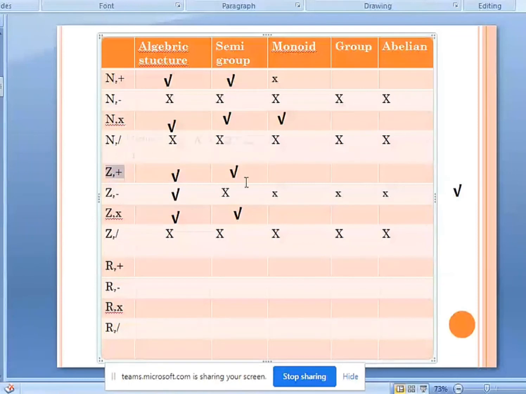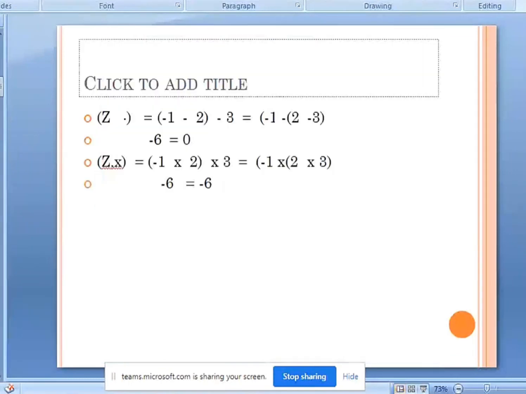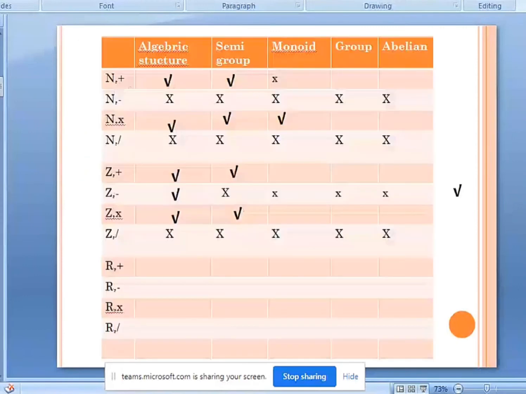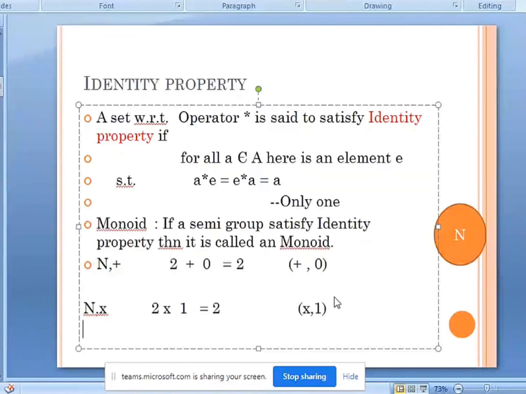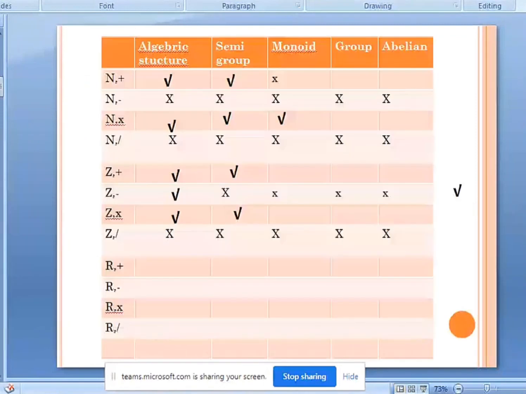Now talking about integers with respect to addition. For addition we require 0, right, to get back the same number. Even if I take -2 plus 0, I get -2. That means integers with addition are fine because 0 is there. And integers with multiplication, because we require 1 there. So both of them are going to satisfy being monoids.